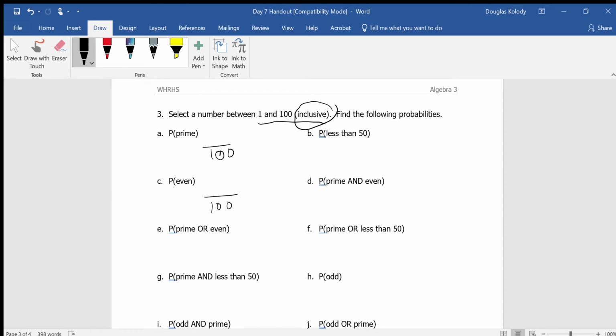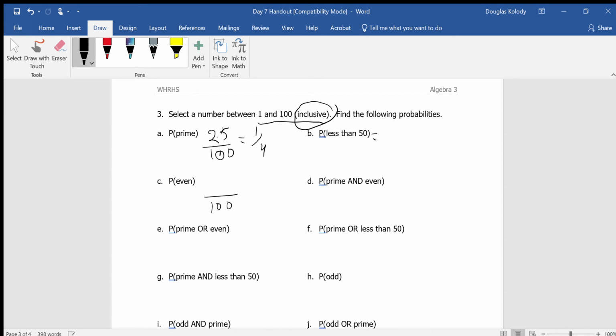So what's the probability of being prime? Again, you need to consult your reference sheet. I have a list of prime numbers there from 2 through 1,000. Count up all the prime numbers that you see from 2 all the way up to 100. Pause the video if you need. Count them up. Okay, there are 25 prime numbers on that chart, and that reduces to 1/4.